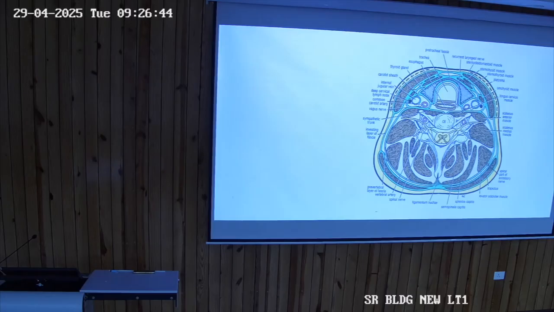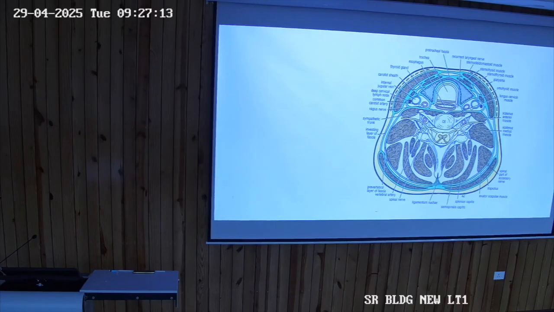Now you can see deep to this layer, these paravertebral muscles are covered again by a layer like this. This is the prevertebral layer of the deep cervical fascia. And then this layer which is lying anterior to the trachea, this is the trachea. Why am I saying it is the trachea? Can you make out the shape of the cavity, why it is like this? Posteriorly what is there?